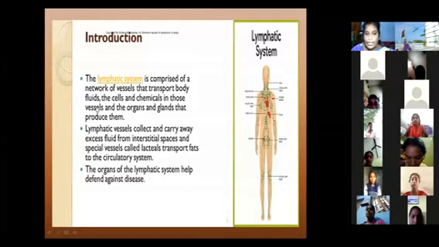Main introduction of the lymphatic system. Can you able to understand in this slide, ma? Shall I move to next slide? Okay, madam.